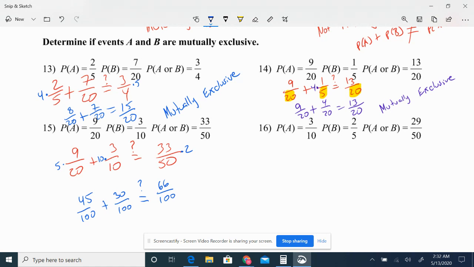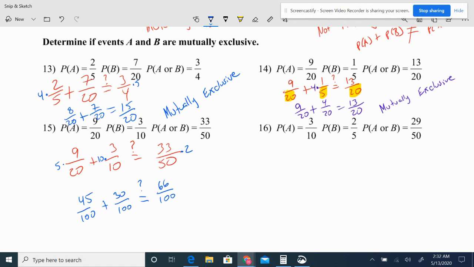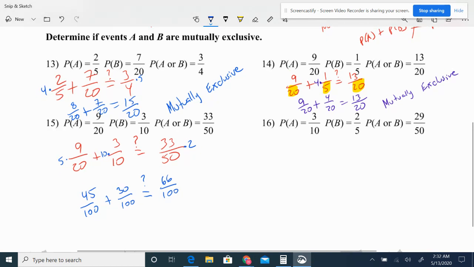So now my question is, is 45 plus 30 equal to 66? Right, 45 plus 30, yeah, that's not equal to 66. Therefore, this is not mutually exclusive.